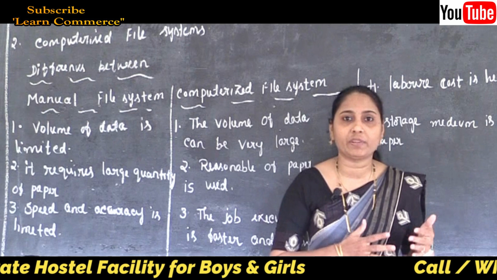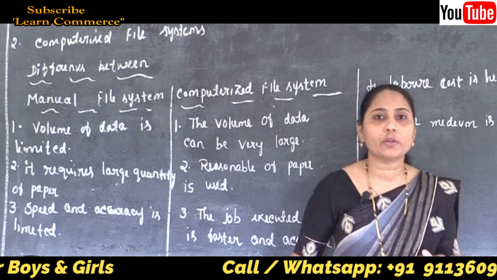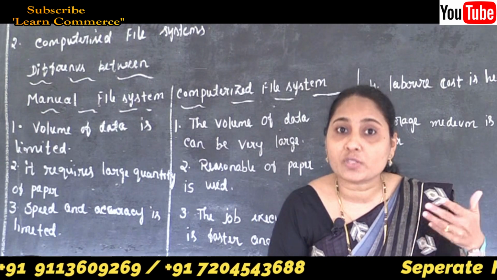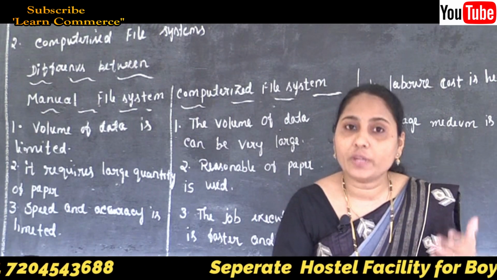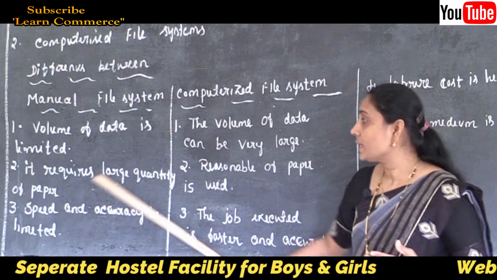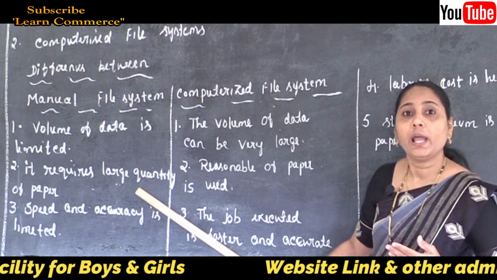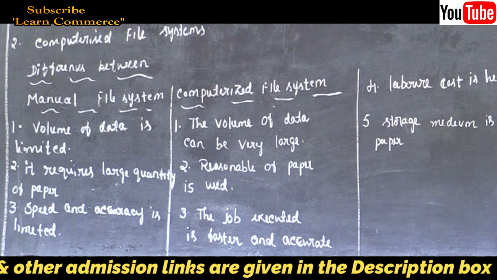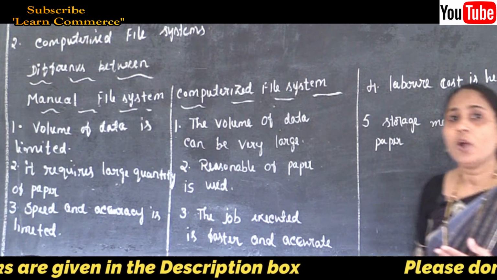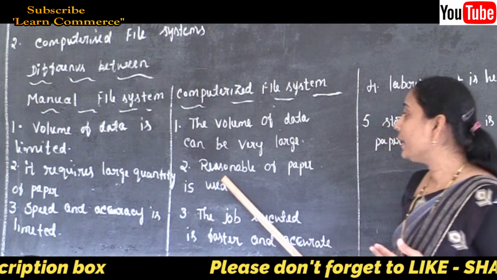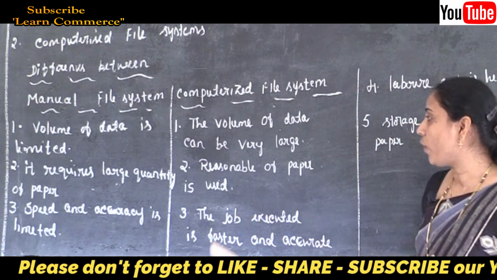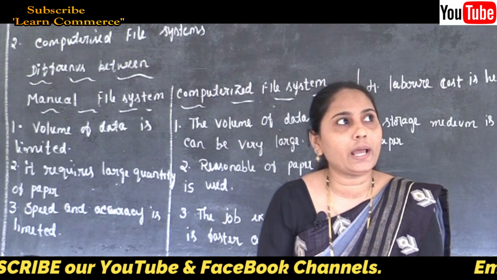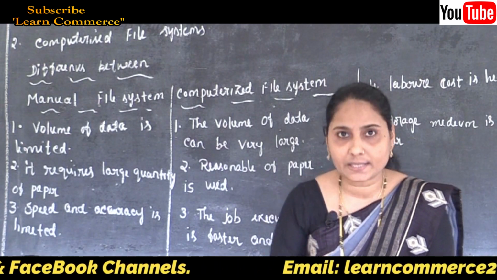After collecting everything, we organize the information using paper and pencil. But what about the computerized, that is, the electronic file system? A reasonably small amount of paper is used in our computerized or electronic file system, correct?